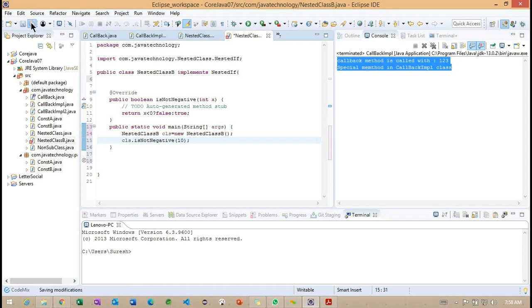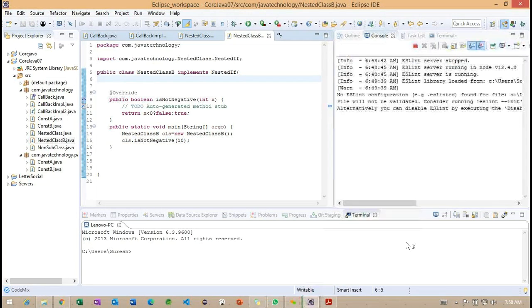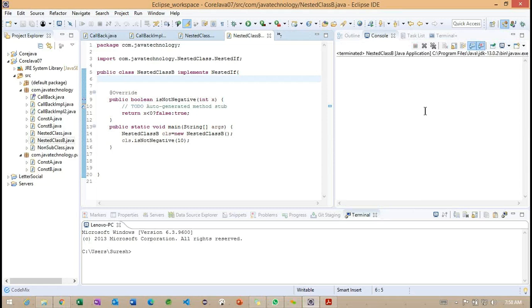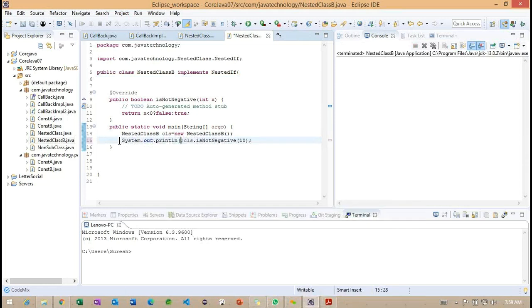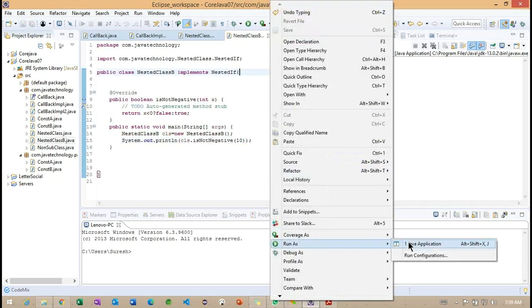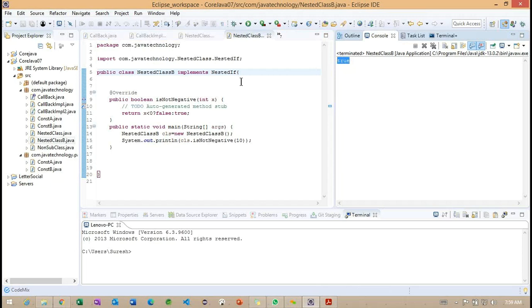Getting the point. So this is the way we can create the object and we can call. But whenever, okay, we'll make a print out. So whether it is returning true or false, we can see on the console here. True is returning.